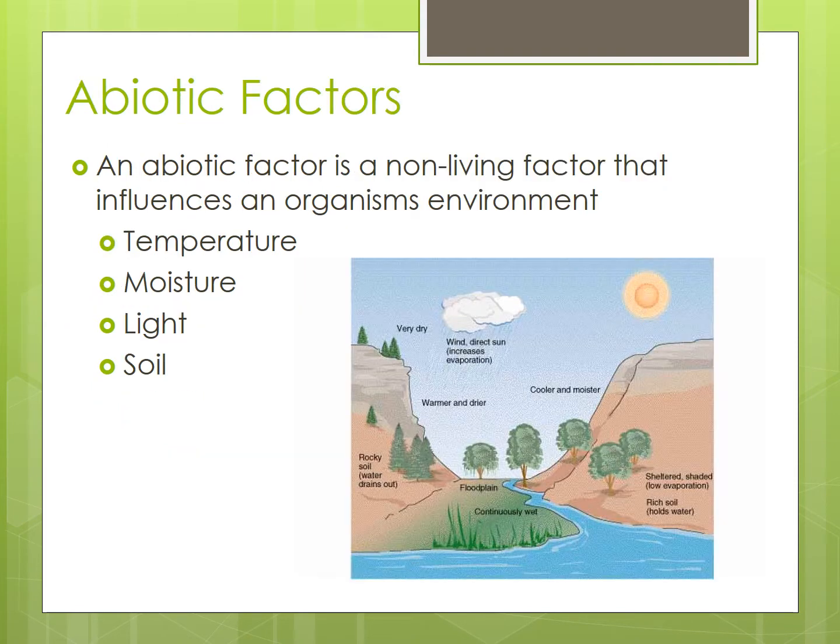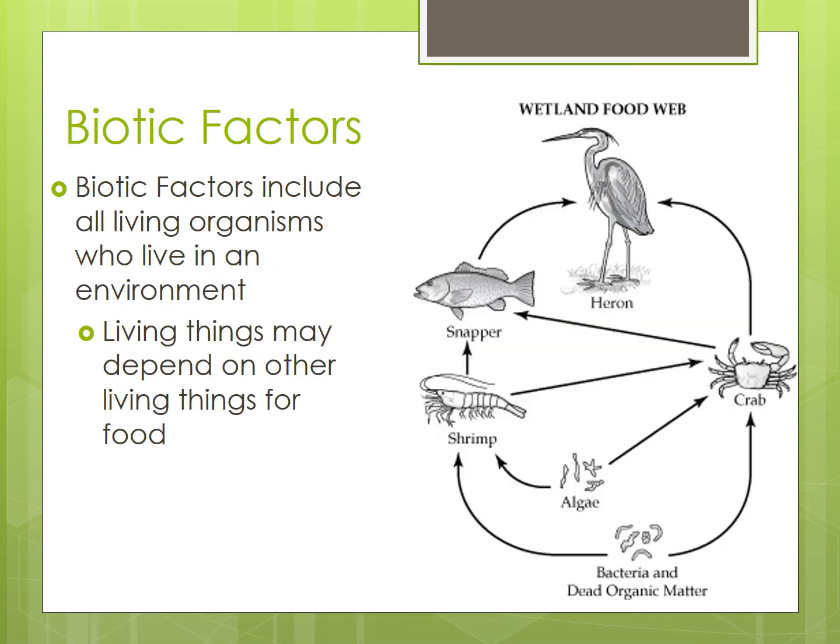Abiotic is non-living. So this A cancels it out. So abiotic is non-living, and it influences organisms in the environment. So like temperature, moisture, light, soil. That's not living. It's just there to help us. Biotic, remember bio is life. Life here is you. It's all living organisms. Living things may depend on living off of others or other living things' food.